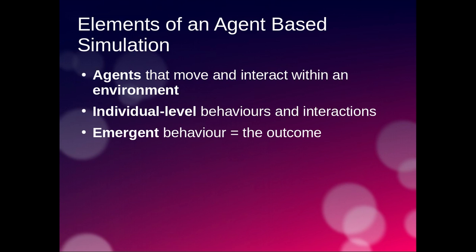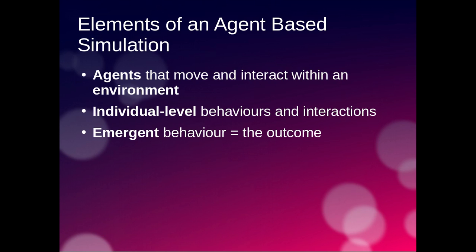So what are the key elements of an agent-based simulation? We've got agents. They're one of our key components in an agent-based simulation. Agents are things that move and interact within an environment. Very often our agents will be people, or in the case of ecological modelling, foraging animals. But it doesn't have to be. Agents can be other things and more abstract things as well. But in today's session, we'll be looking at agents as being people.